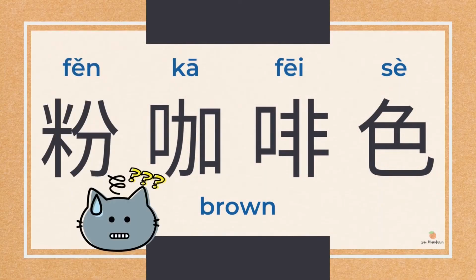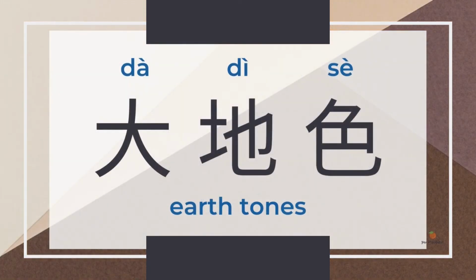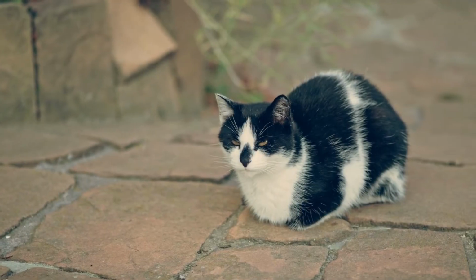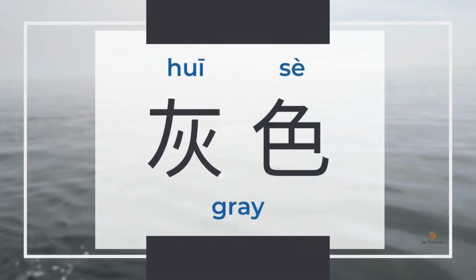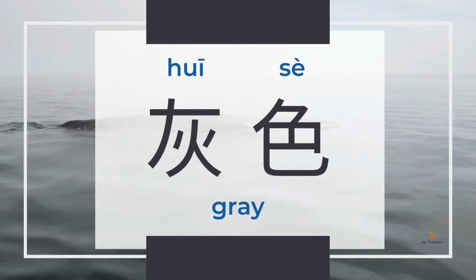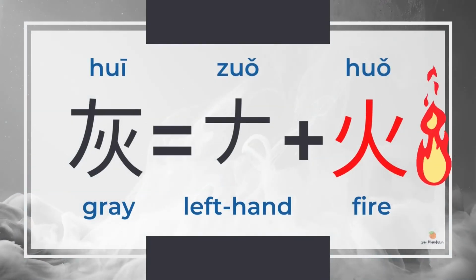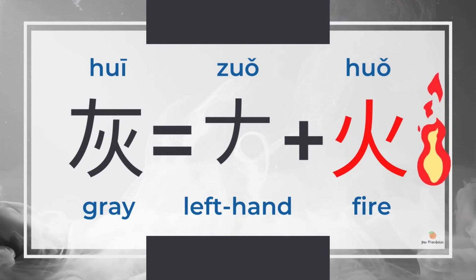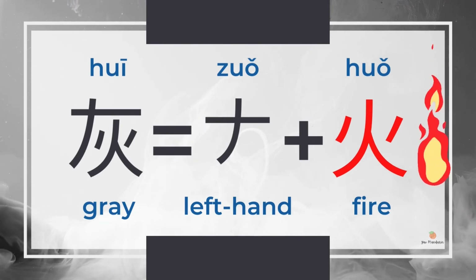We mostly don't say 粉咖啡色, and for a bunch of earth tones, we call them 大地色. 大 means big, and 地 is earth or ground. How about the color between black and white? Gray is 灰, and 灰 also means dust or ashes. The radical of 灰 is 火, fire, because we burnt something to get 灰, ashes.